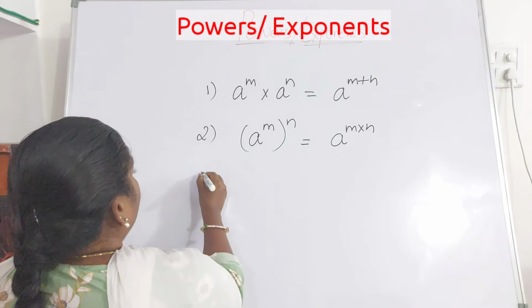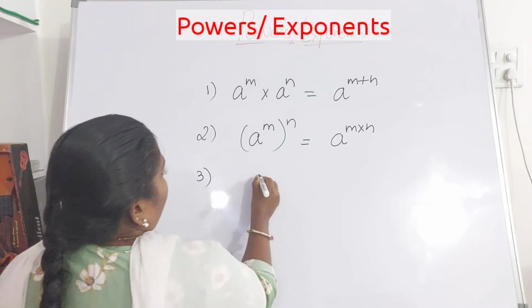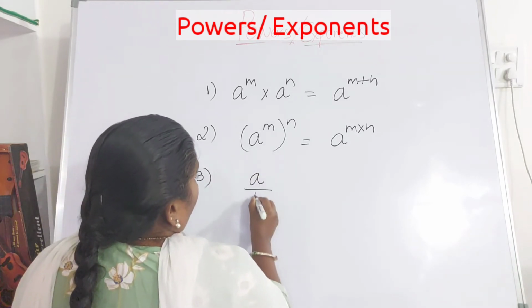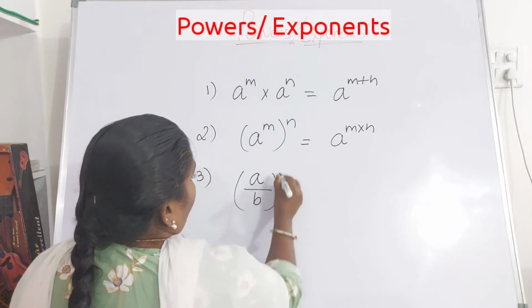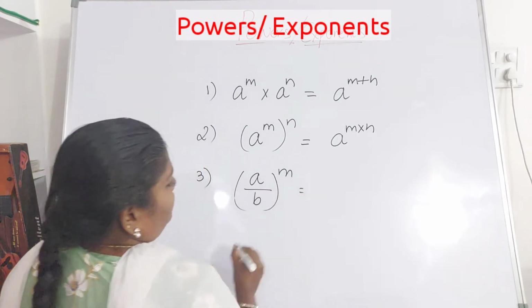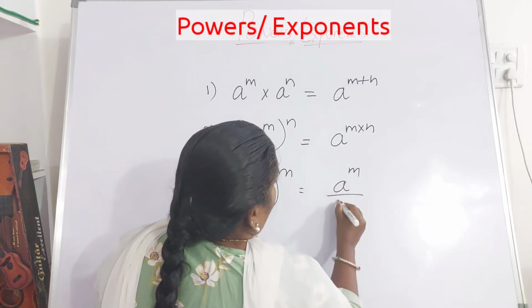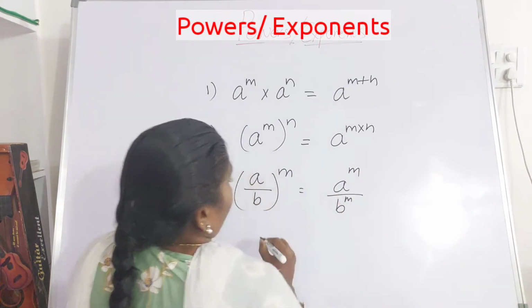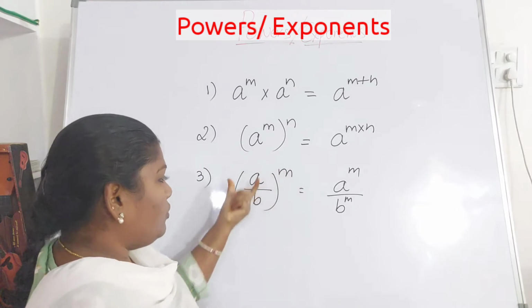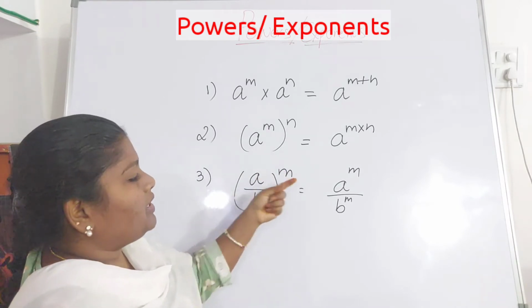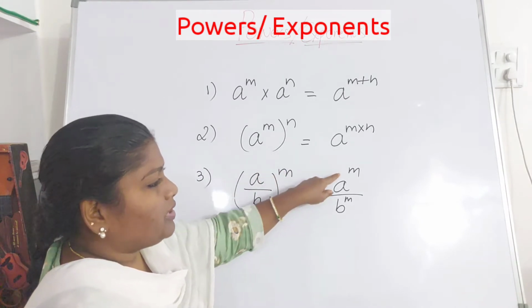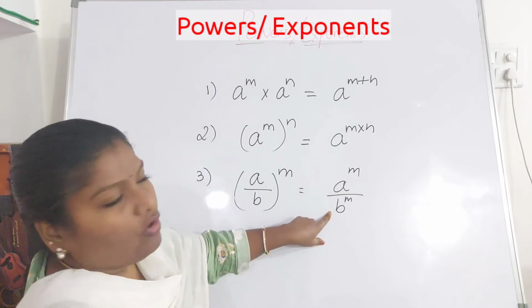The next one: a by b whole to the power of m is equal to a to the power of m by b to the power of m. Now here the power is for the whole fraction. Now this can be written individually for the numerator and the denominator.